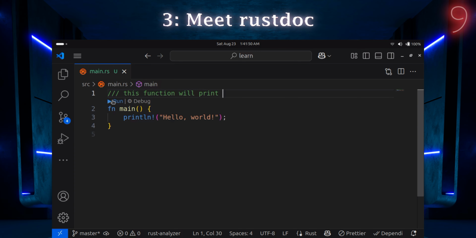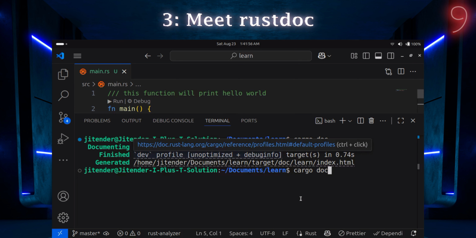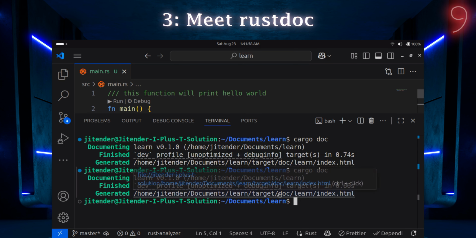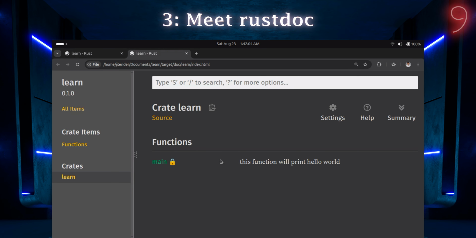print hello world. Now if I try to make a doc right now and open it, what do you think this will do? Now you can see we have got it: this function will print hello world, meaning this is a function that prints hello world.